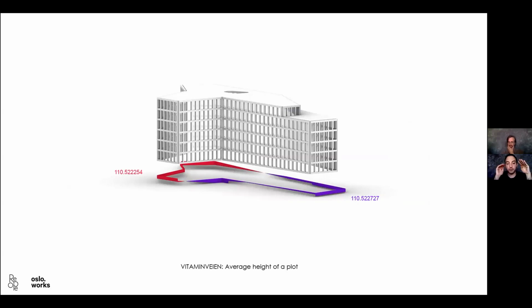And what you have to do is find the horizontal plane that cuts that perimeter so that it generates two surfaces, a top surface and a bottom surface, in a way that both have the same height at the same area. And with that, you calculate the average height of the plot, which is super important because it limits the top height of the building. And in some cases, depending on the topography, this can mean one floor more or less.